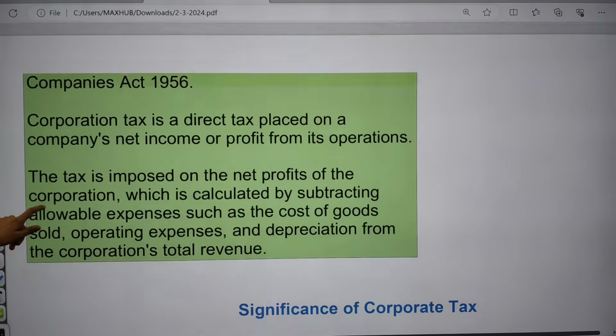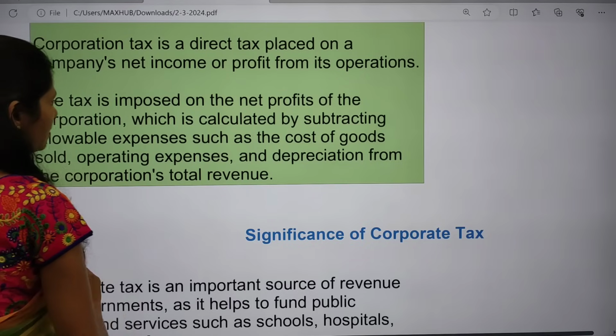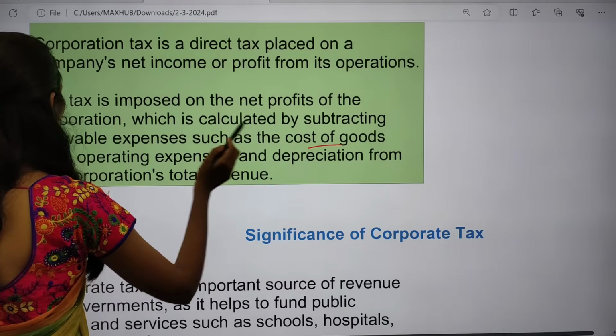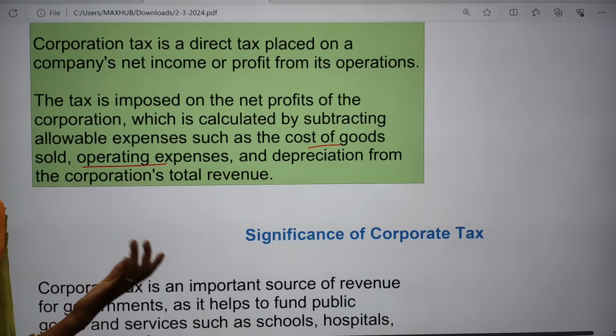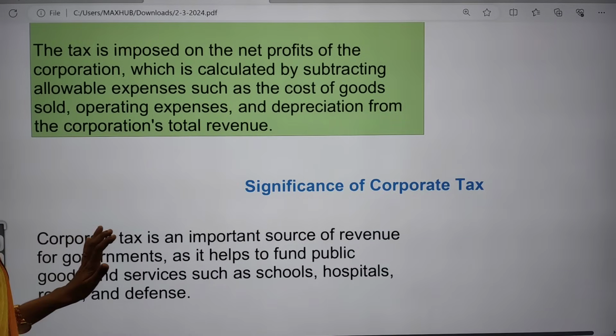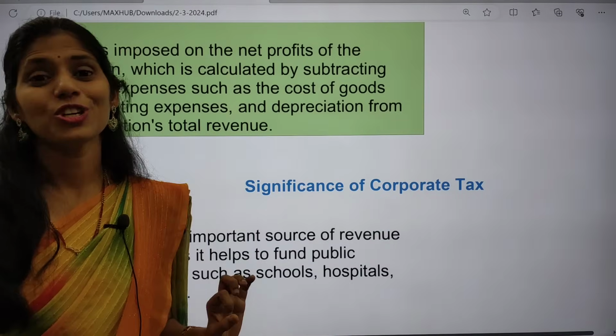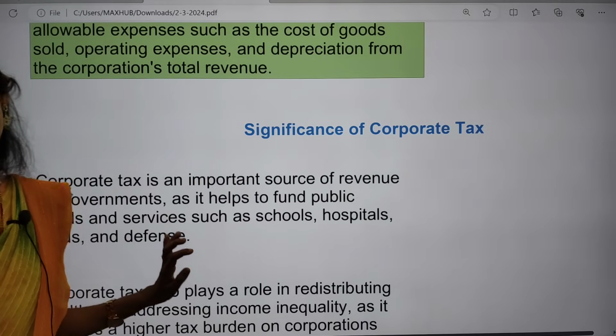The tax is imposed on the net profits of the corporation, and that profit is calculated by subtracting expenses, for example the cost of goods sold, operating expenses and depreciation. Based on those profits, they pay a certain percentage, like 22% or 30%, to the government. Please let me know what the current corporate tax slab in India is. That is your work, so that you can understand exactly what corporate tax means.